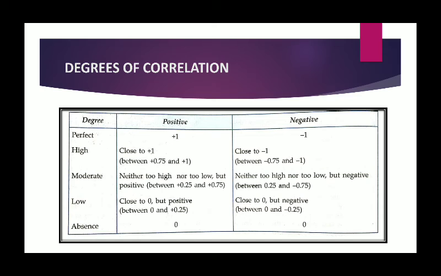Whenever you do a numerical also, children, always remember that whatever your answer is, you must write the degree of correlation. For example, if you do a numerical and you are getting an answer as plus 0.8, you must write that the two variables are positively highly correlated. If it is minus 0.82, you must write that it is negatively highly correlated. Whatever your answer is, in whichever range it is falling, you must write that this is the degree of correlation